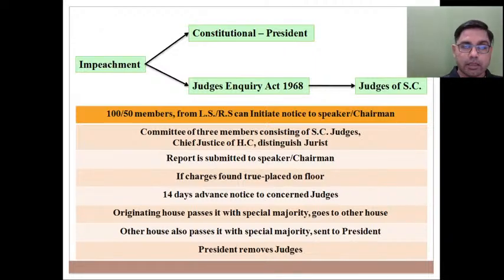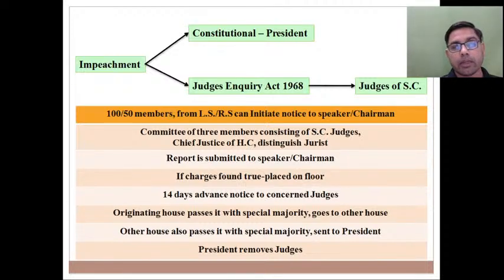He should be some other judge, then a Chief Justice of High Court, and third person should be a distinguished jurist. This 3-member judicial committee will be constituted by originating house, जहाँ पे ये charges initiate किए गए हैं. That 3-member judicial committee will investigate such charges against concerned judge, and then they will submit their report to Speaker or the Chairman of Rajya Sabha as the case may be. अगर charges सही पाए गए हैं, then such charges will be placed on the floor of originating house.